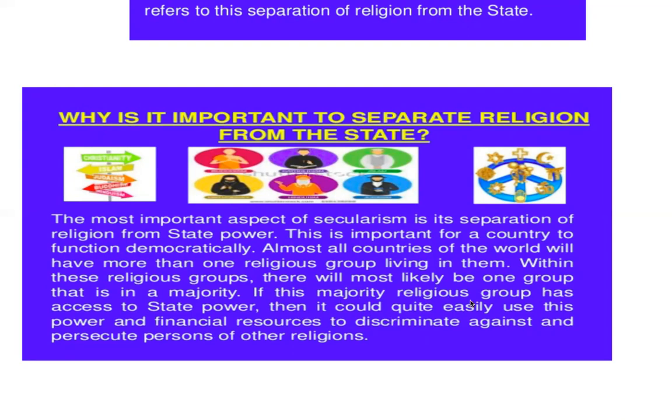If this majority religious group has access to state power, that is, they form the government, that you have only Hindus forming the government, okay, then it could easily use this power and financial resources to discriminate against and persecute the persons of other religions. Right? This is the same thing that I just repeated, that there would be tyranny of the majority. People will violate the fundamental rights, they will not respect them.